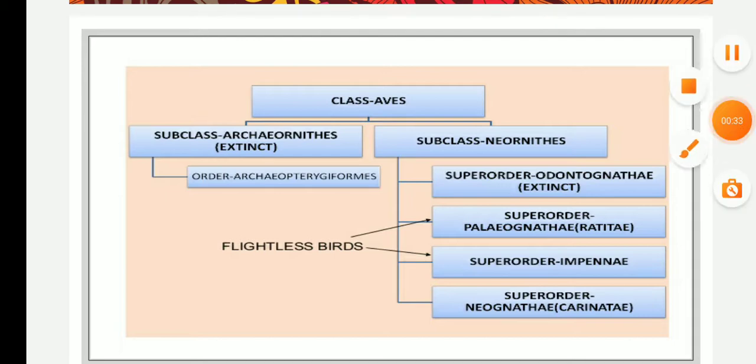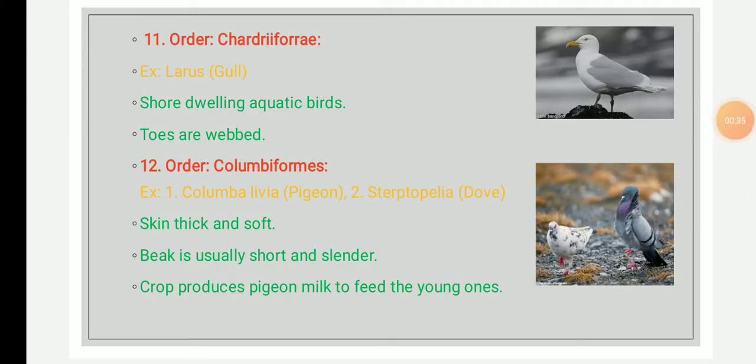So the 11th order is Charadriformes. Under this order, the most common birds are the shore birds and gulls, which are universally distributed except in the polar regions.